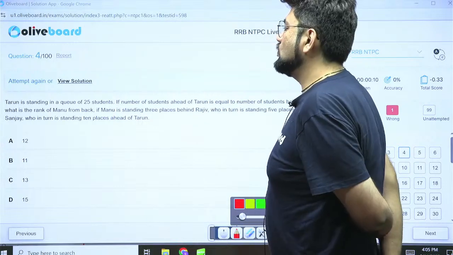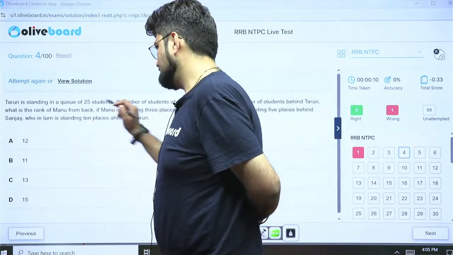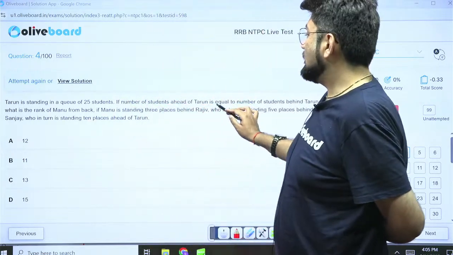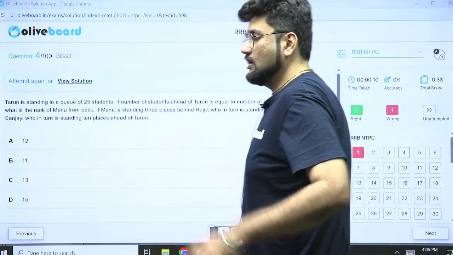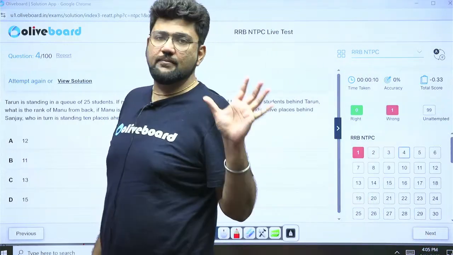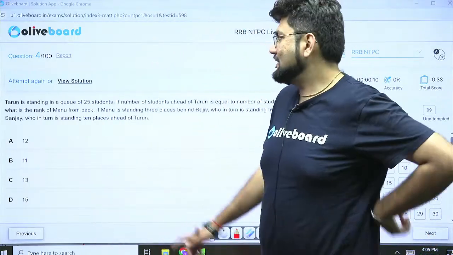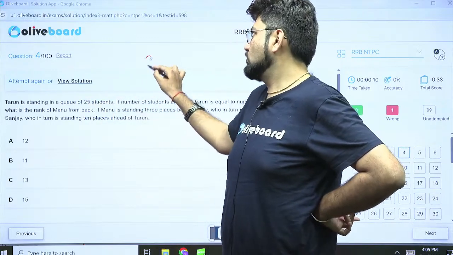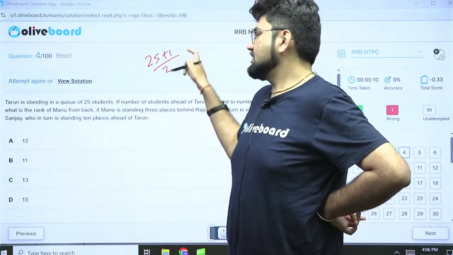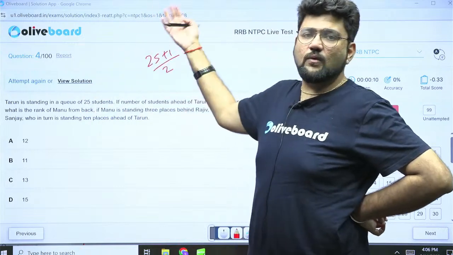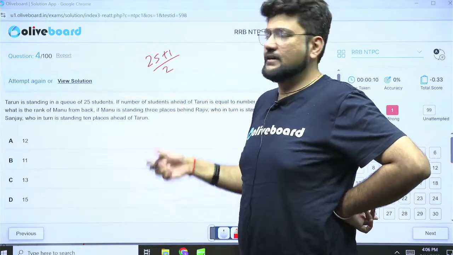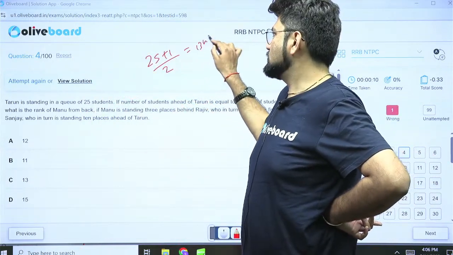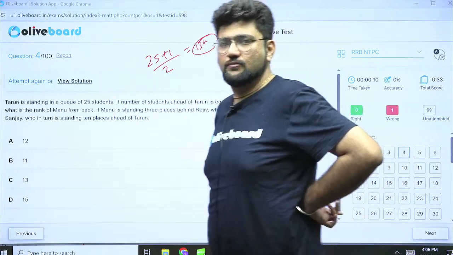Let's check this. Tarun is standing in a queue of 25 students. The number of students ahead of Tarun is equal to the number of students behind him. That means Tarun is standing exactly in the middle. What will be the exact middle position here? 25 plus 1 divided by 2. Always remember that, guys: if it is an odd number, just add 1 and divide by 2. If it is an even number, simply divide by 2. So your answer will be 13th position. That means Tarun is standing at the 13th position.